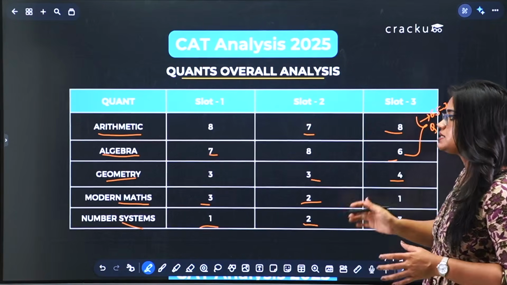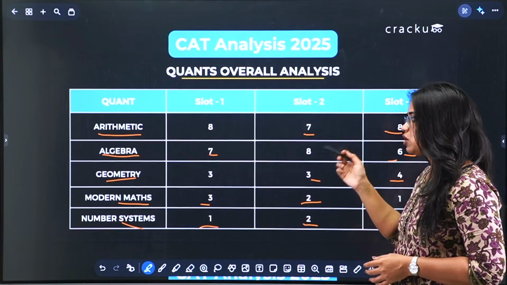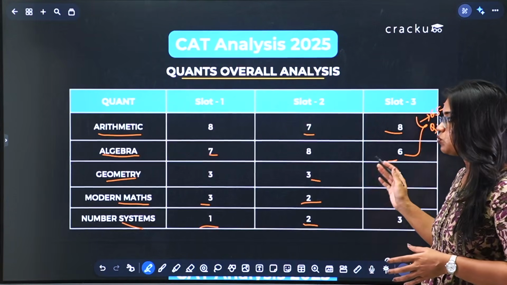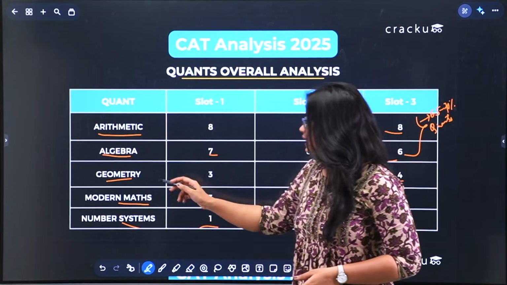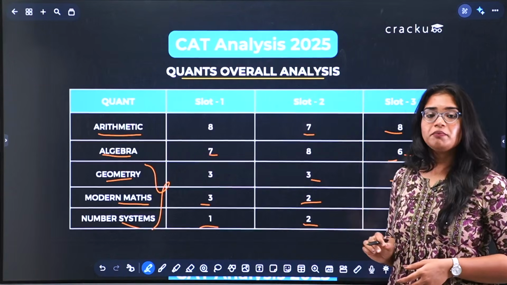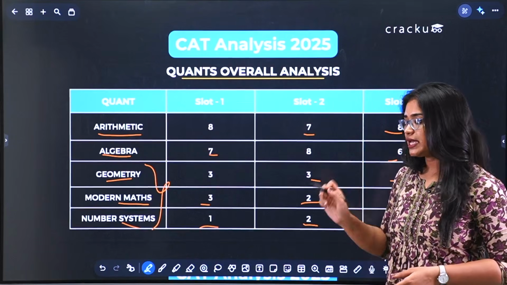Now this is not just about CAT 2025. If you analyze previous year papers also, you will always see arithmetic and algebra comprising a major chunk in the entire quant section. And that doesn't mean in any sense that you skip these 3 topics. Do practice questions from these 3 topics as well, so that even if any easy question comes from this topic, you are able to attempt it.